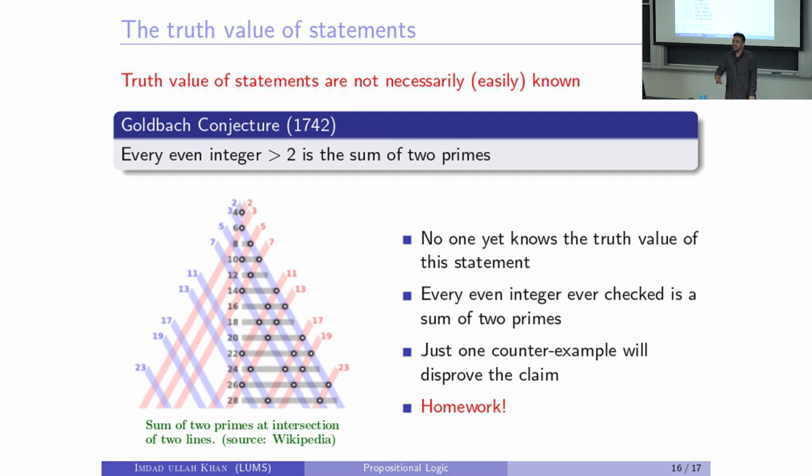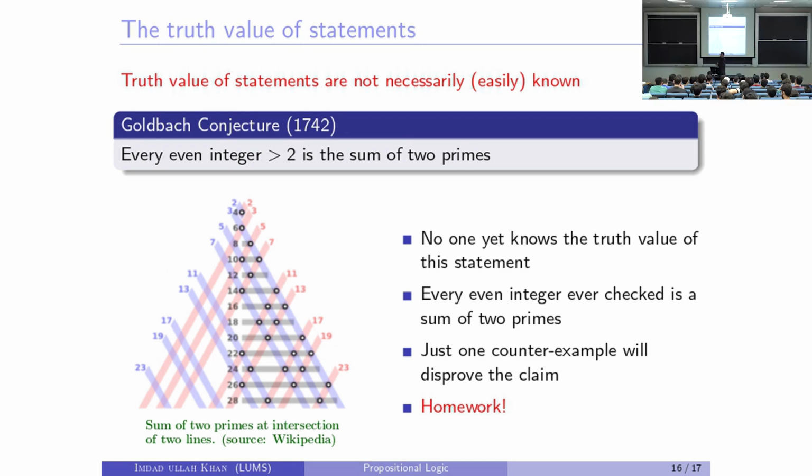Similarly, you try every even integer, with the help of any computational power you can think of. Any number people tried, they found that you can write it as a sum of two primes. But is the statement true? We don't know, right? It's still an open conjecture. People tried a lot, couldn't find anything.